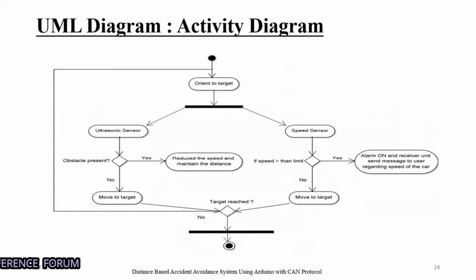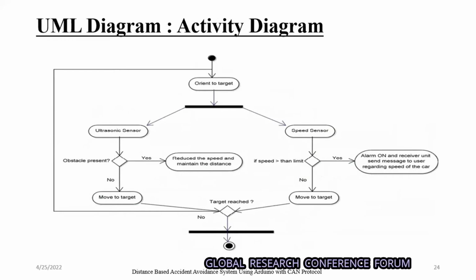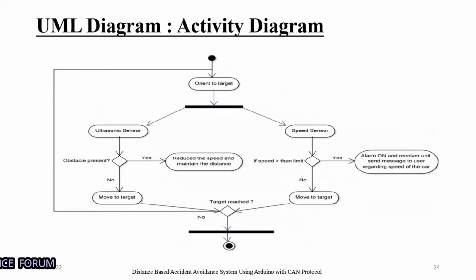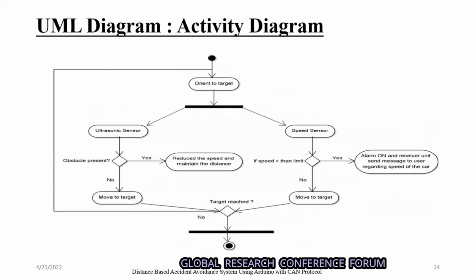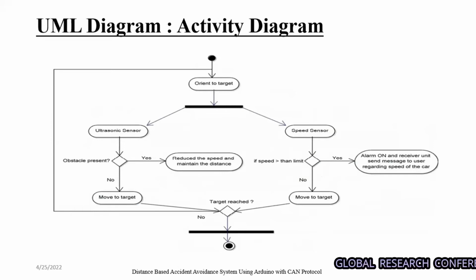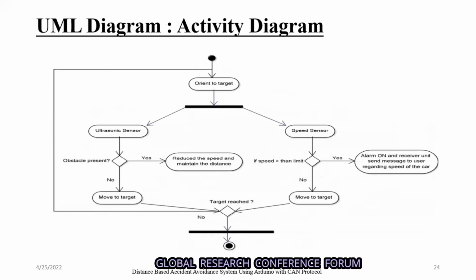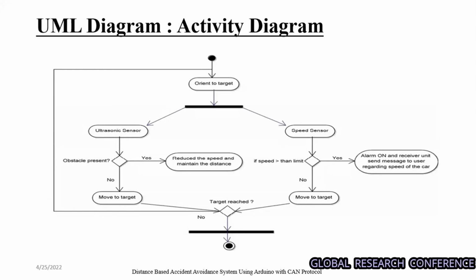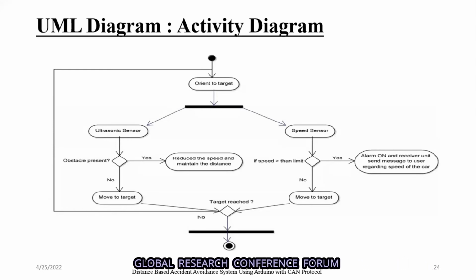So we have one target of the vehicle. These are the two sensors basically, and it will check the condition on the ultrasonic sensor, whether an obstacle is present or not. It continuously checks using the frequency of 40 megahertz, because it is very important to check repeatedly. If the frequency is calculated once and after that it is not calculated, then the project will be terminated. So that's why it will check continuously.